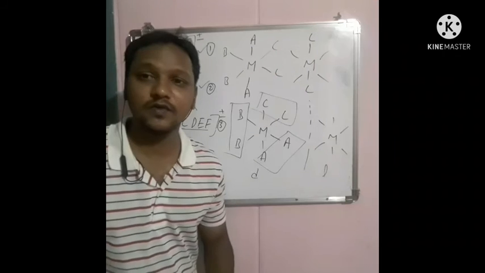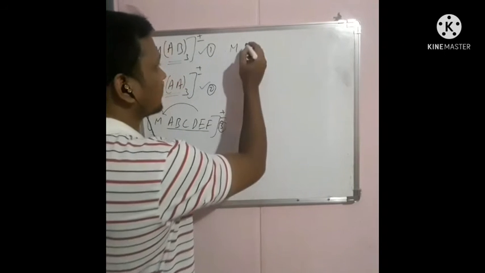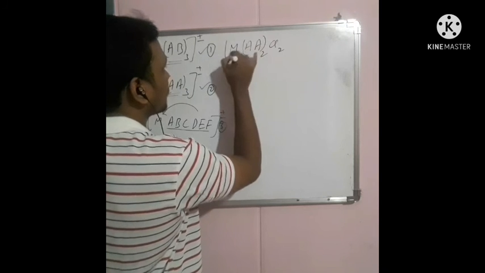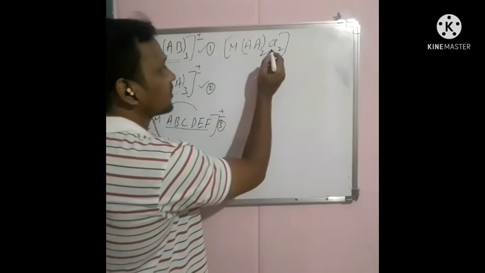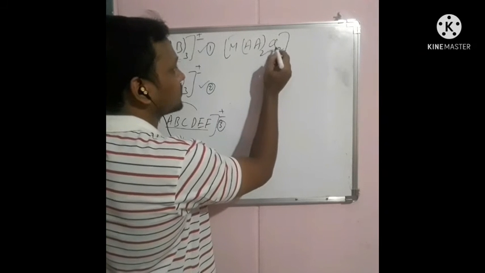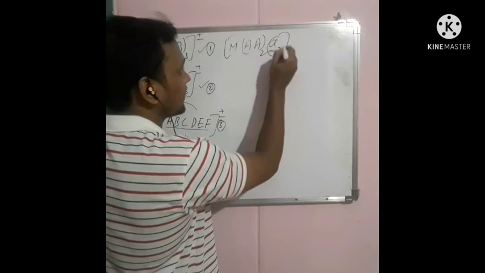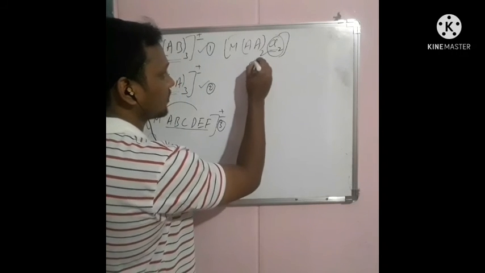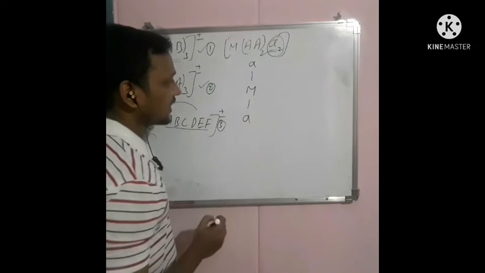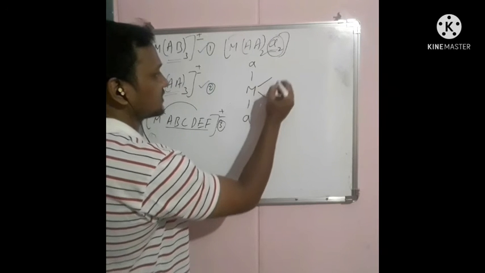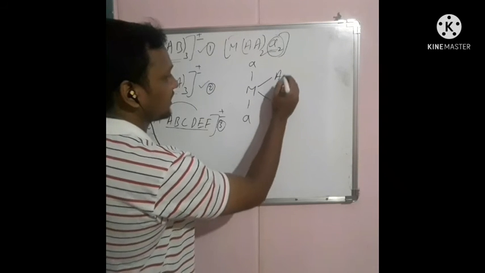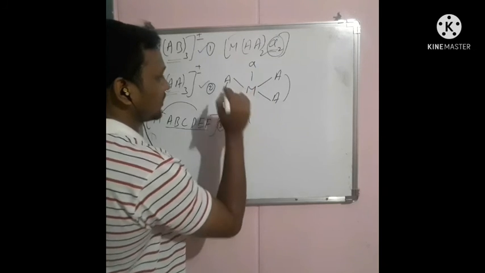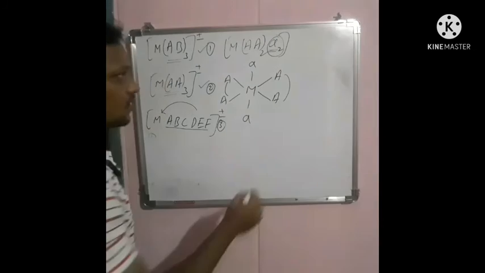Okay, so let us check another type of example. Let us take the MAA twice and A2 type of compound. The trans arrangement of this compound can be observed with respect to the A2 ligand. Now if I position that ligand like this, and this AA is a symmetrical bidentate ligand, and this is trans isomerism.